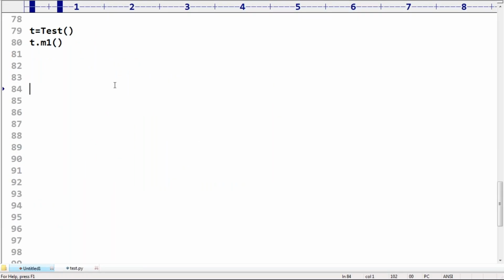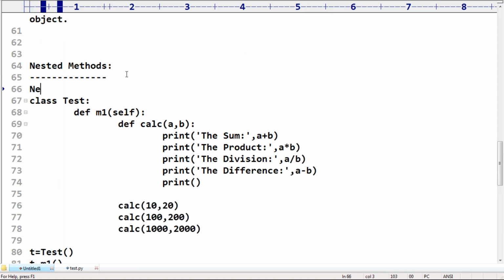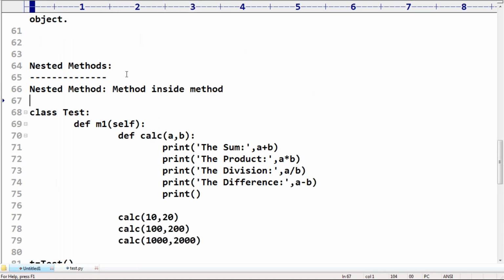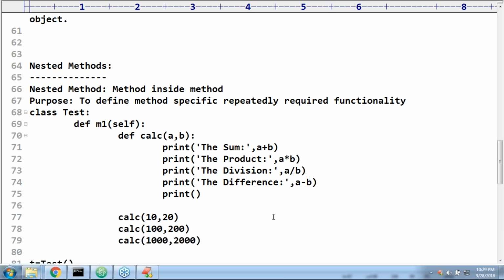So what is a nested method? A method inside a method. What is the purpose? To define method-specific, repeatedly required functionality. That's the answer.